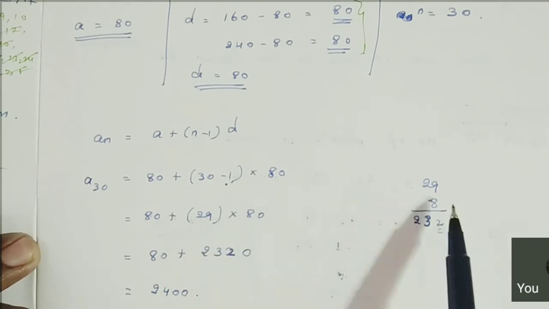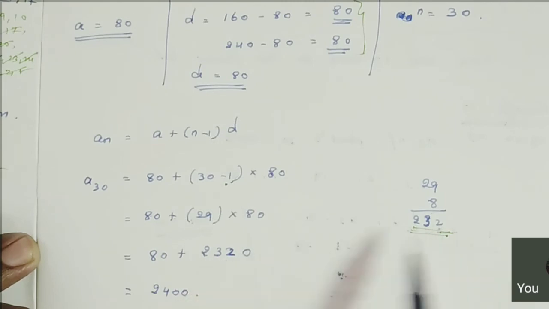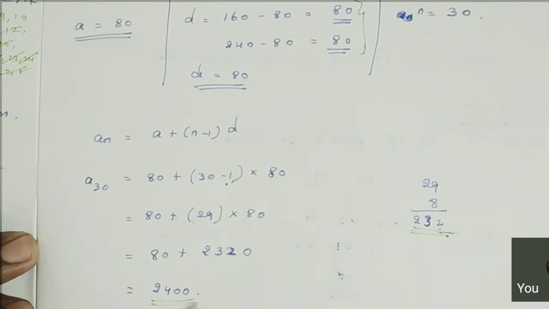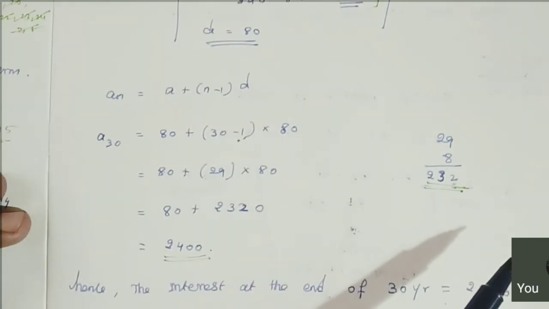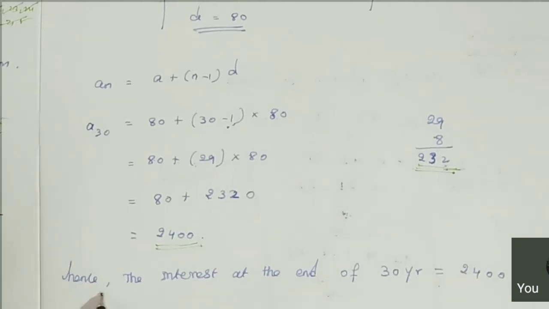Multiply 29 into 8, you will get 232. So 232 into 10, 2320. Then plus 80. You can add this and get 2400 rupees. Are you clear or not? So the interest at the end of the 30th year is 2400.